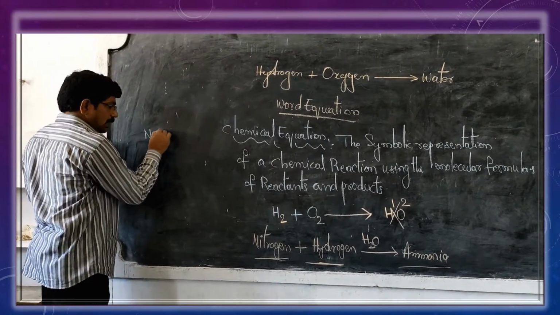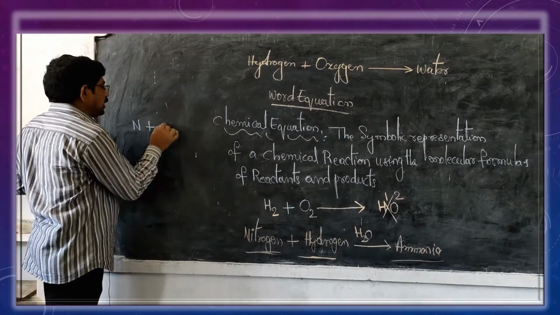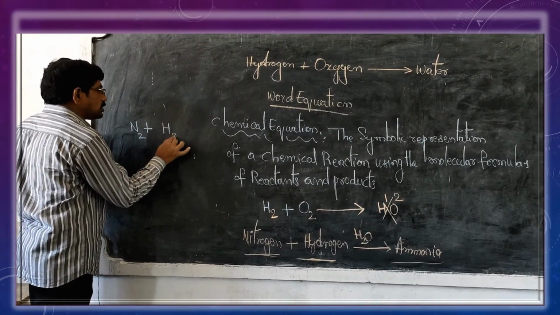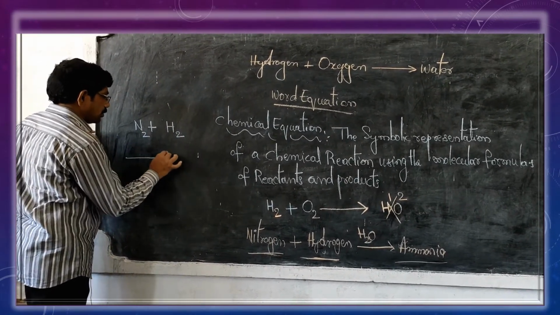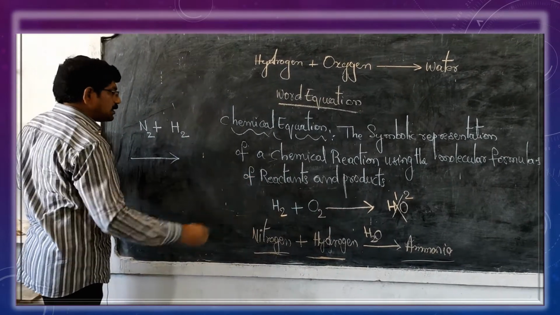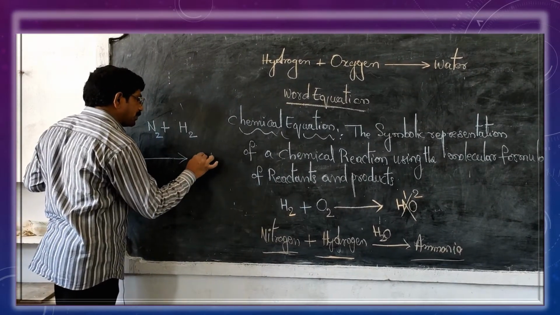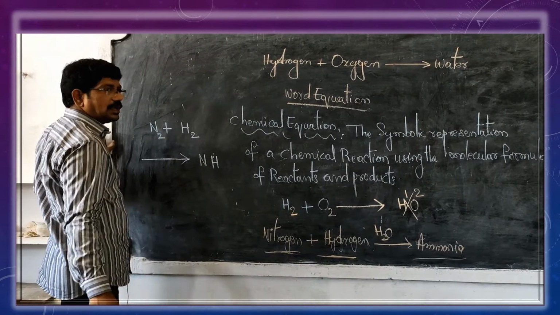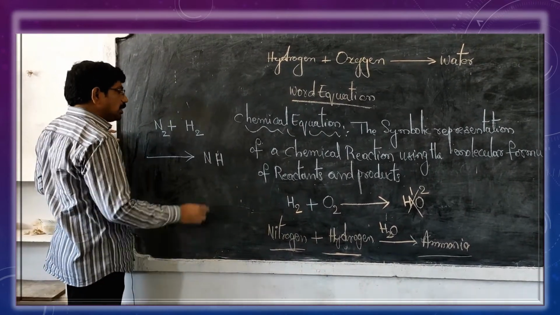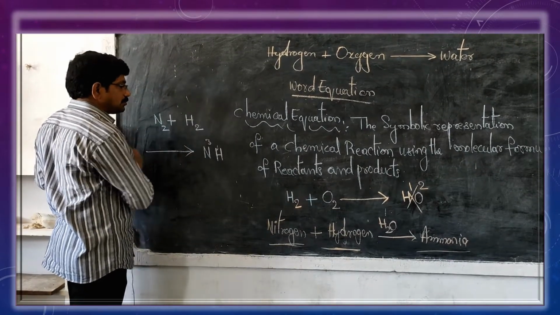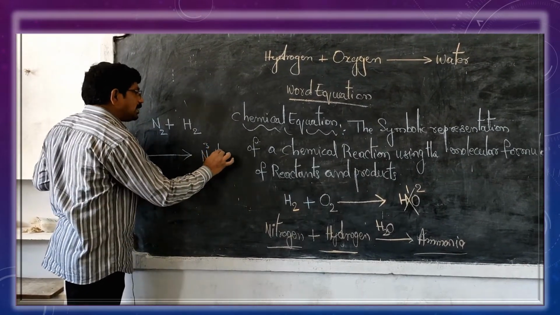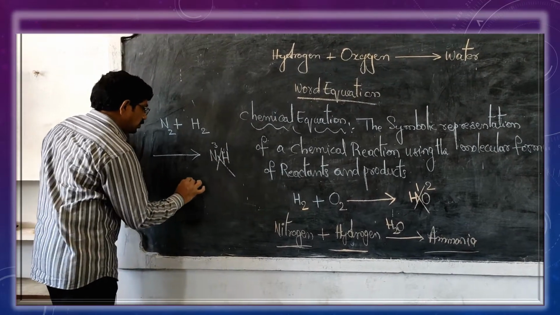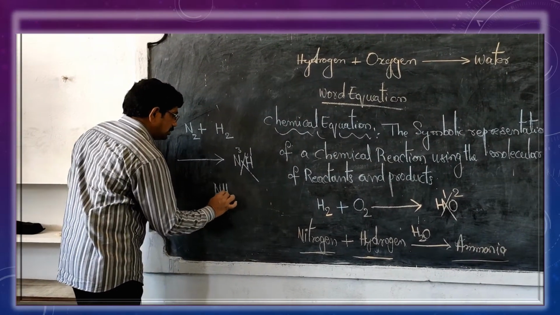N. What is the symbol of hydrogen? H, but its atomicity is 2. Here also its atomicity is 2. What is the compound formed? Ammonia. Nitrogen is there and hydrogen is there. Nitrogen's valency is 3 and hydrogen's valency is 1. By the crisscross method, what will you get? NH3.